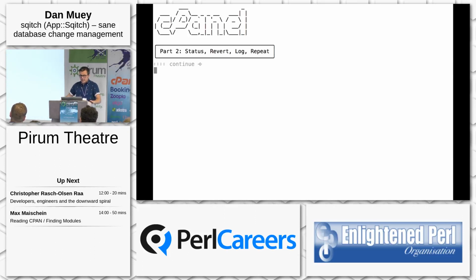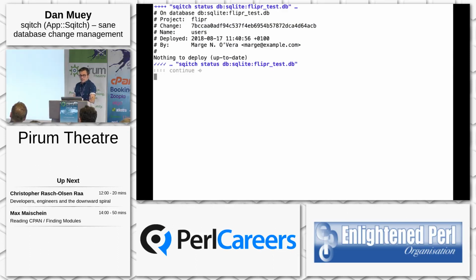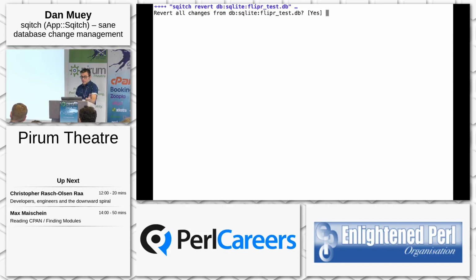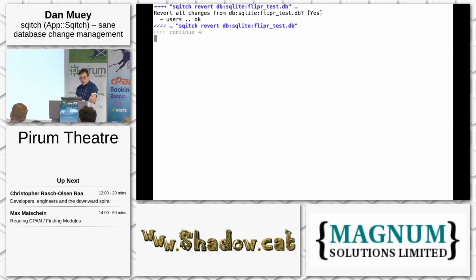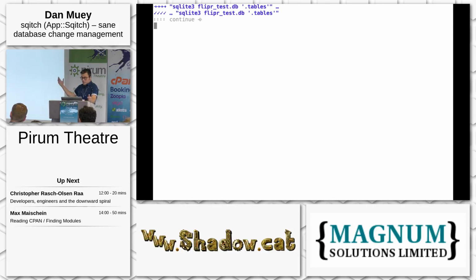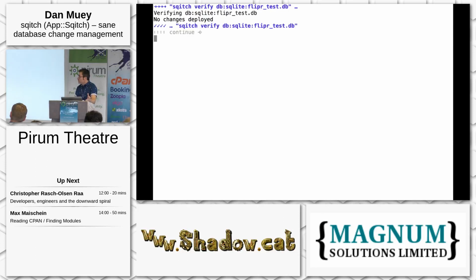Some other subcommands we're going to look at now are status, revert, and log. So status, kind of like git status, shows you where you're at. And we've deployed everything we have, so it says nothing to deploy, and has information on what was deployed, when, by who. Now if we revert the changes, it says, okay, seems like that went good. We minus users. And, excuse me, SQLite agrees. There's no table called users anymore. And status tells us we haven't deployed anything. Verify tells us there's nothing to verify.